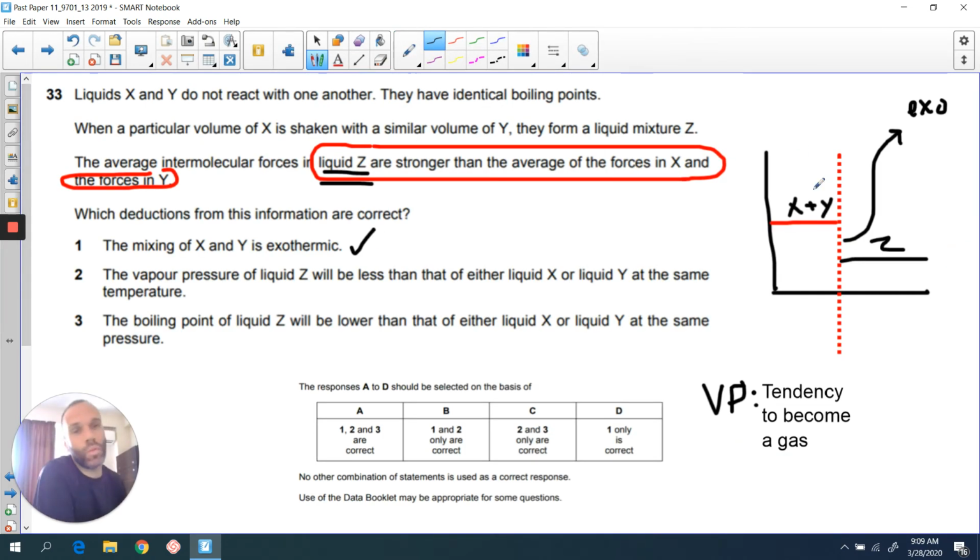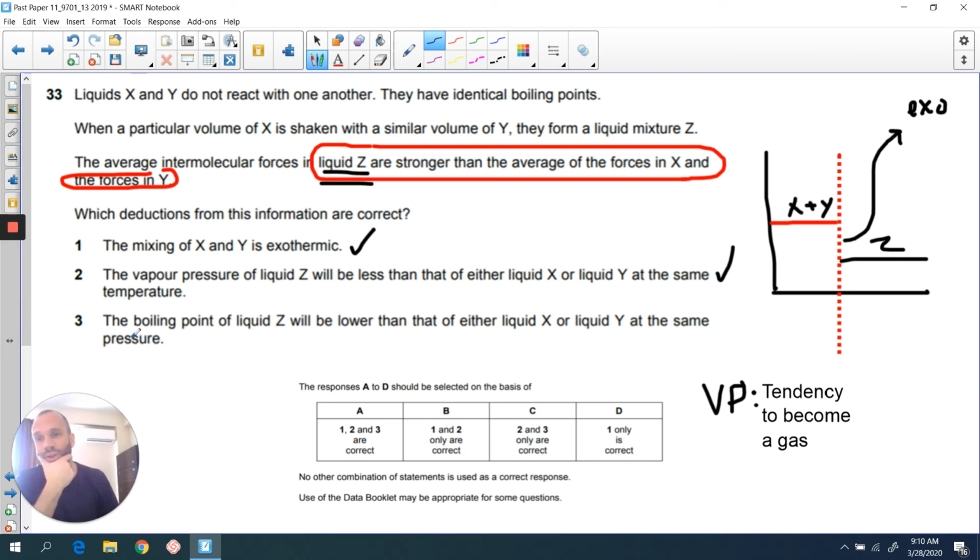So again, X and Y have more energy in their bonds, so they are more unstable. Think of it in terms of stability. They're more unstable, and therefore more volatile, with more tendency to become a gas, whereas Z has less tendency to become a gas because the intermolecular forces are stronger, therefore it is more stable. So 2 is correct as well.